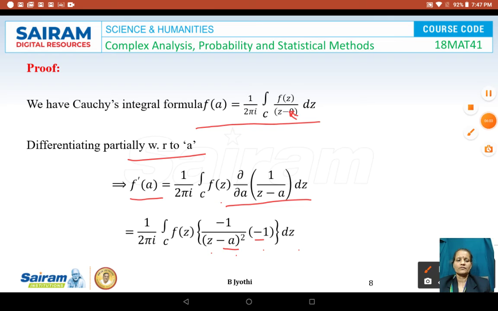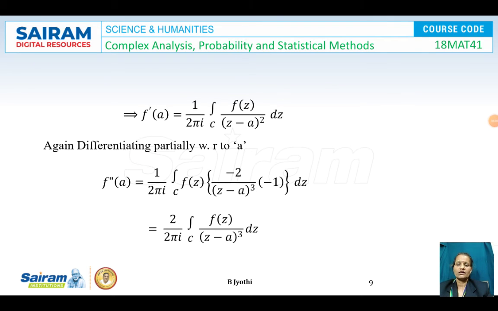So f dash of a will be equal to 1 upon 2 pi i integral along C of f of z divided by z minus a whole square into dz. Next, let us differentiate again partially with respect to a. Then f double dash of a is equal to 1 upon 2 pi i times f of z into minus 2 divided by z minus a whole cube into minus 1 dz. That is 2 divided by 2 pi i integral of f of z divided by z minus a whole cube into dz.